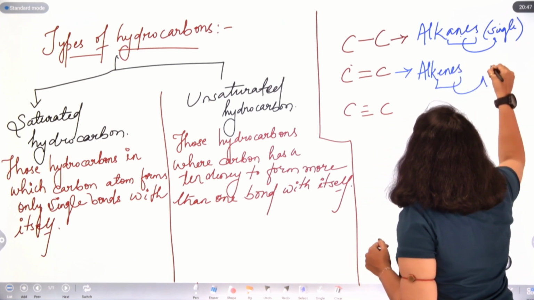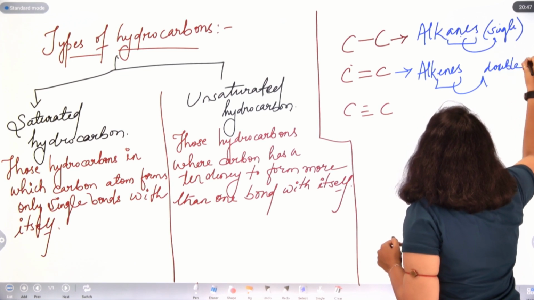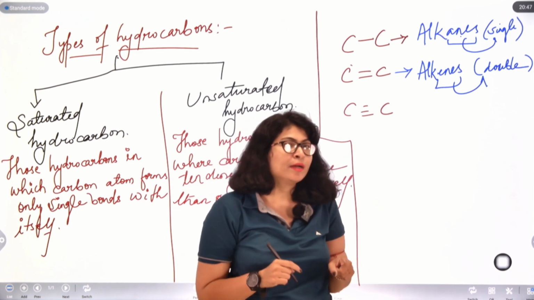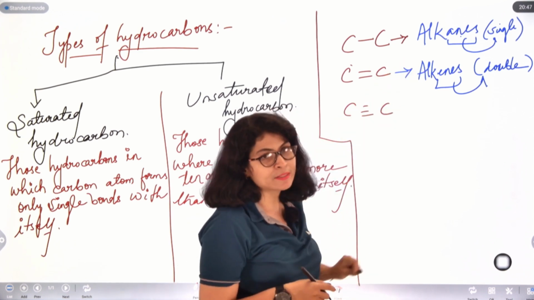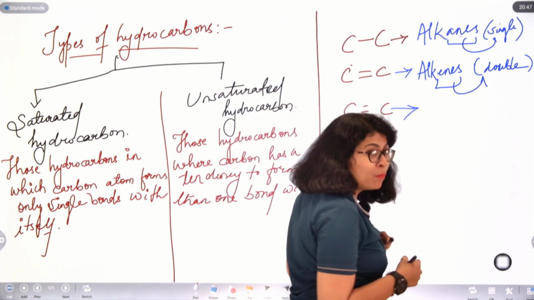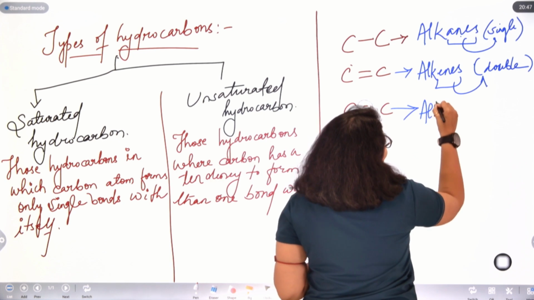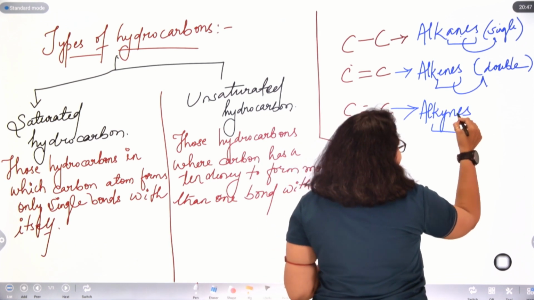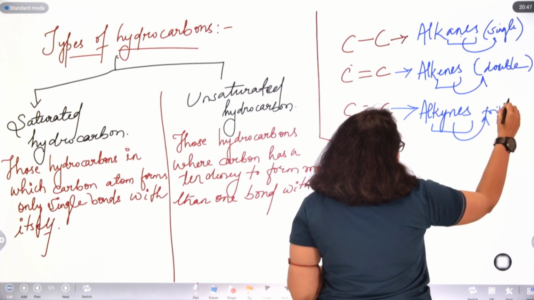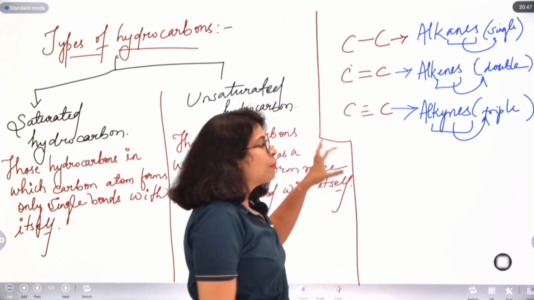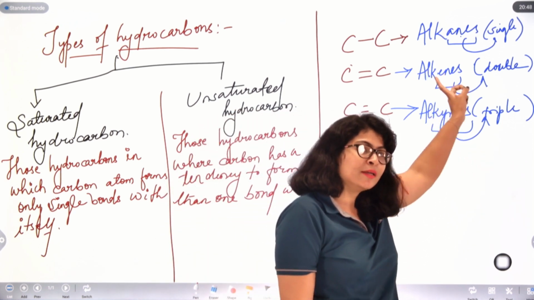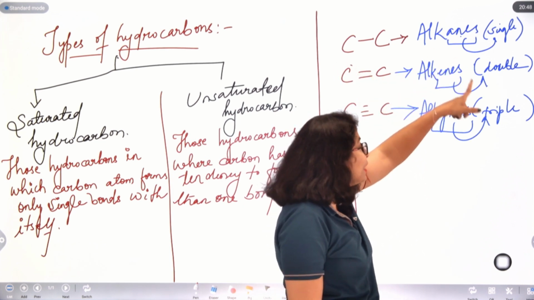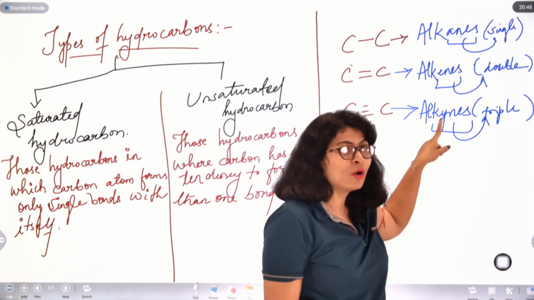ENE stands for double bond. Okay? If carbon atom forms a double bond with another carbon atom, they fall into the category of alkenes. If carbon atom forms a triple bond, obviously they fall under the category of alkynes. These YNE represents a triple bond. So, carbon atom forming single bond falls under the category of alkane. Carbon atom forming double bond falls under the category of alkenes,